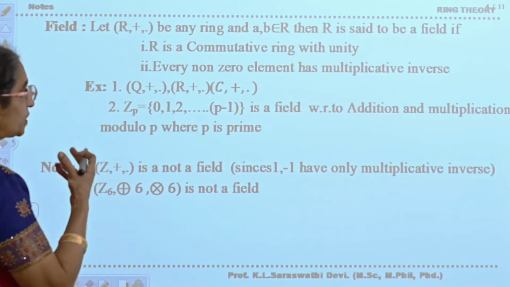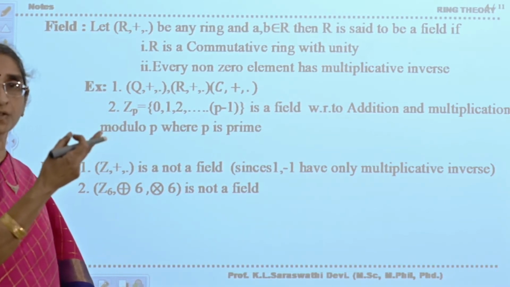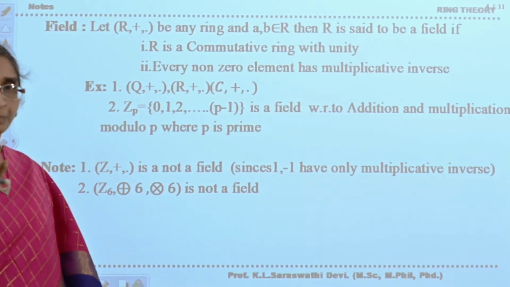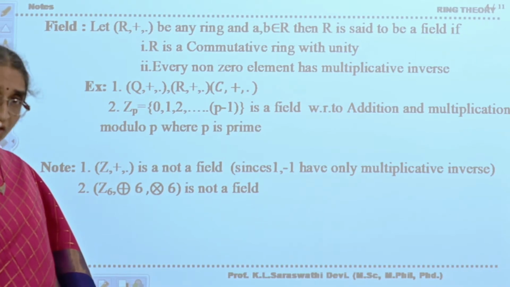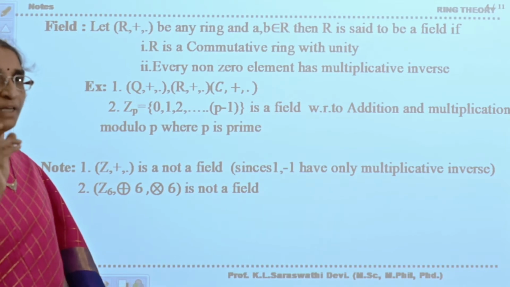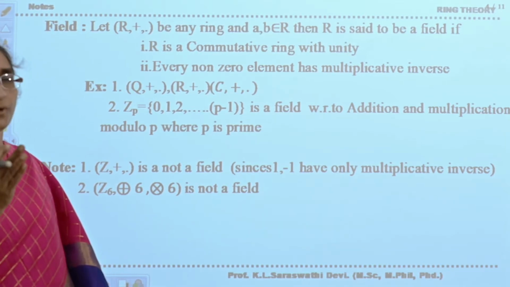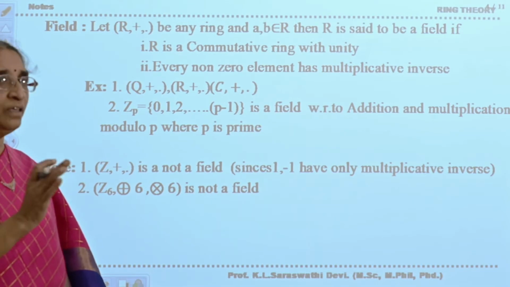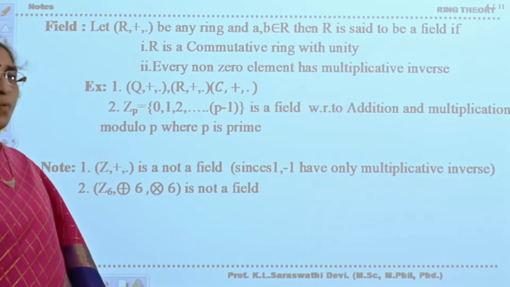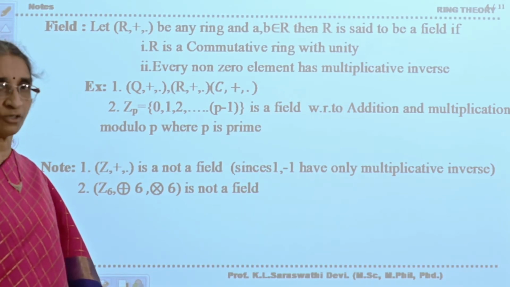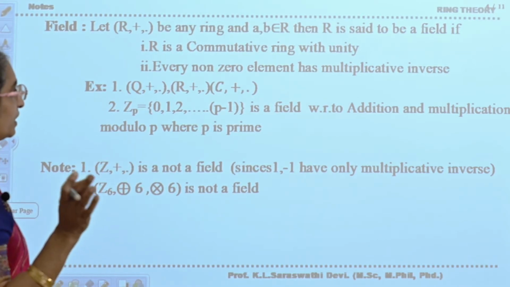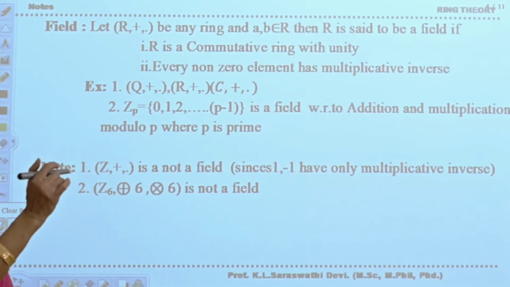See, (Z, +, ·) is not there, because we have already seen that in Z the element 0 is there, and 0 does not possess its inverse. And in Z, the set of integers, apart from 0, there are only 2 elements, 1 and minus 1, which possess multiplicative inverses. The other elements do not have a multiplicative inverse. Suppose you consider 2: its inverse, 1 by 2, is 0.5, which is not an integer. Therefore Z does not possess a multiplicative inverse for every non-zero element.